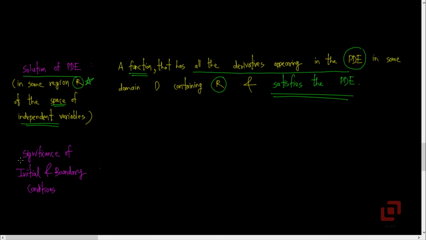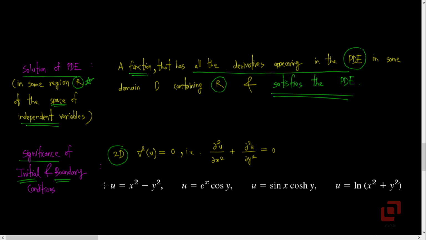Let us now understand the significance of the initial and the boundary conditions for the partial differential equation. We are going to consider the 2D Laplace equation, that is ∂²u/∂x² plus ∂²u/∂y² equal to 0. I am presenting four different functions here. The fourth one is logarithmic, the third one involves hyperbolic and trigonometric, the second one involves exponential and trigonometric, and the first one is algebraic. Surprisingly, all of them satisfy this differential equation.